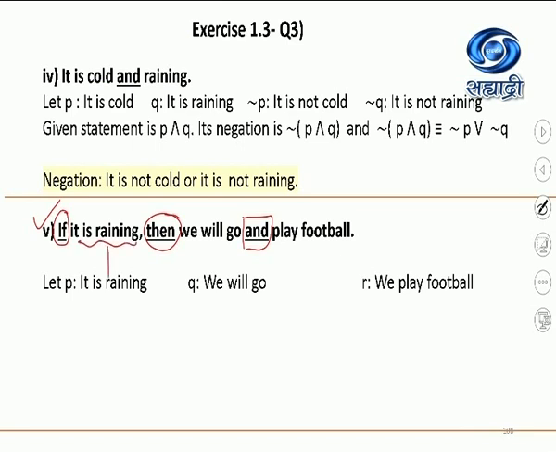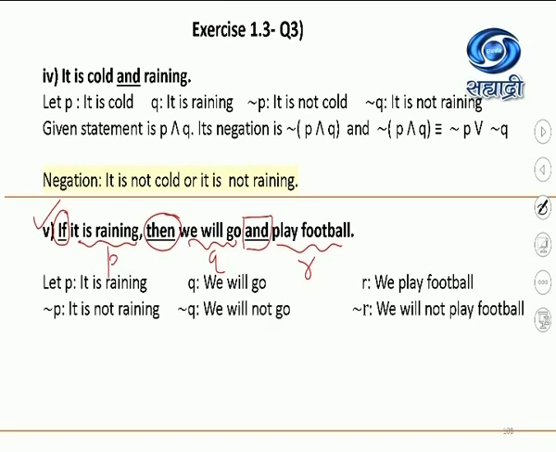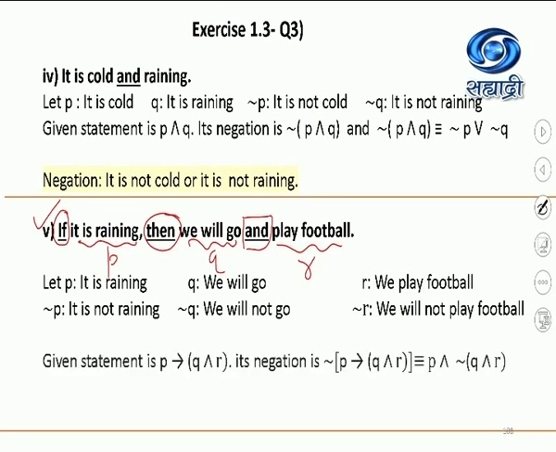This is my P, this is my Q, and this is my R. When you are writing the simple statements, as I told you in the last sessions also, write them with the proper nouns used over there. So P: it is raining, Q: we will go, R: we play football. Negation of P will be, it is not raining, negation of Q, we will not go. And negation of R will be, we will not play football.